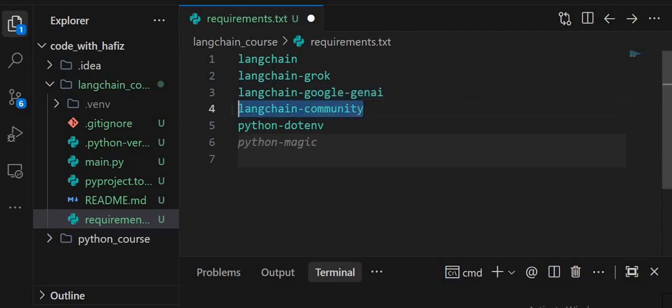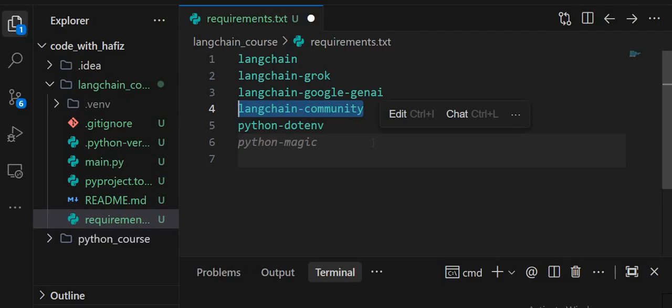Then we have langchain-community. This package contains community-built tools and integrations, like document loaders, vector databases, connectors, and utility tools, and it will help us write less code.